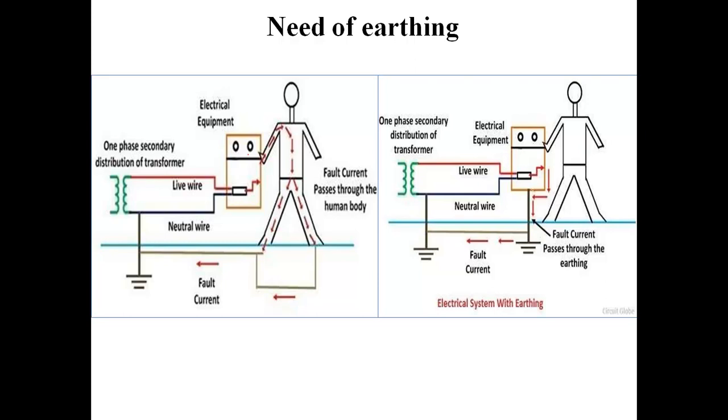So as we all know, current always tends to flow through the low resistance path. So current will tend to flow through this wire to the ground instead of the path through the human body.